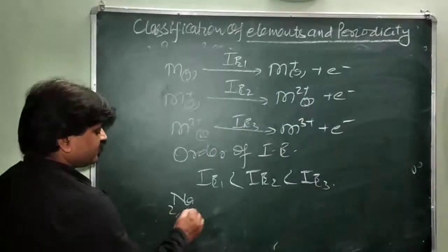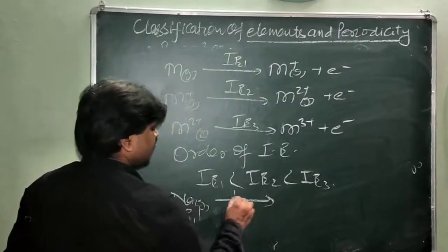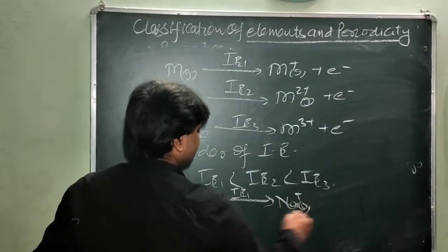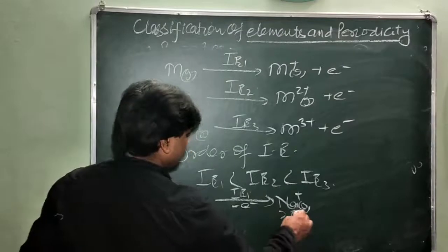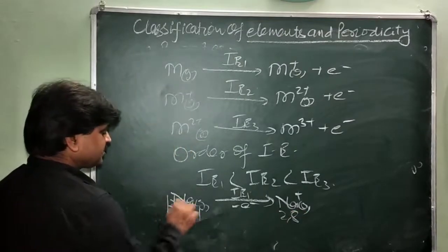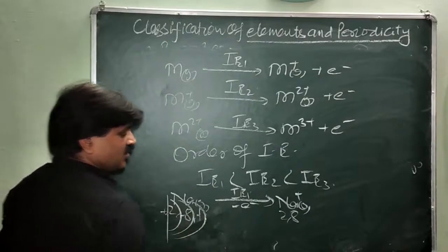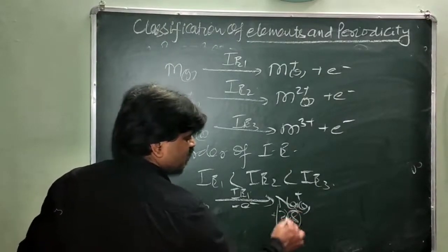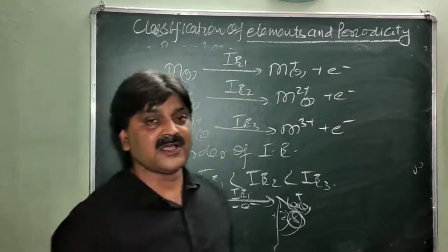This is 2, 8 and 1. And in the gaseous state, when it loses one electron, this is the first ionization enthalpy. It becomes Na plus gaseous after losing one electron. And now it becomes 2 and 8. So you will see here, this is the distance of the sodium atom in the neutral state. Now after losing one electron only the 2 shells remain. And the octet is also complete. So it achieves stability because the octet is complete.